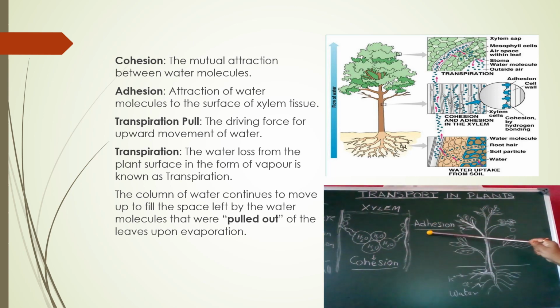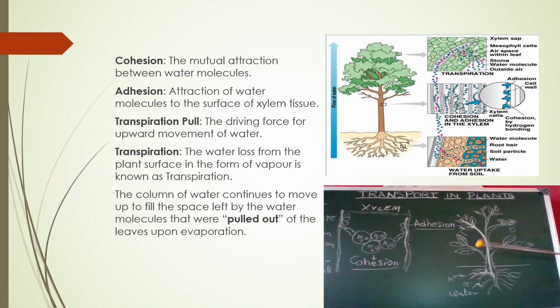Here, first, adhesion means the binding of the water molecules. Water molecules are tightly held, and when the hydrogen bonds get attracted to the wall of the xylem, they get pushed, and a small movement takes place from down to up. After this happens, the transpiration pull comes in.